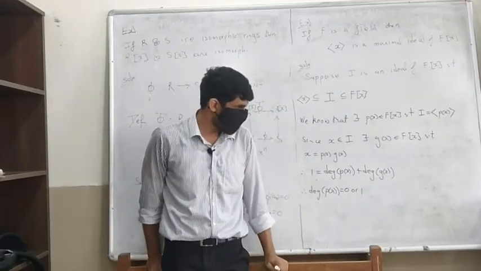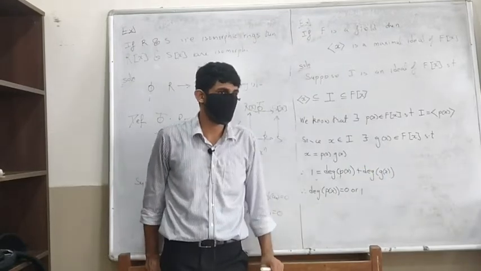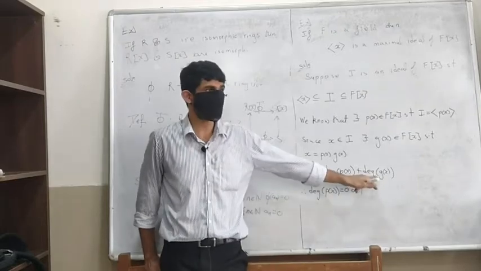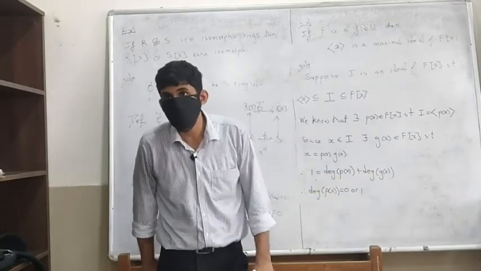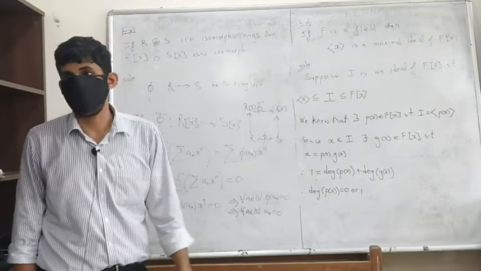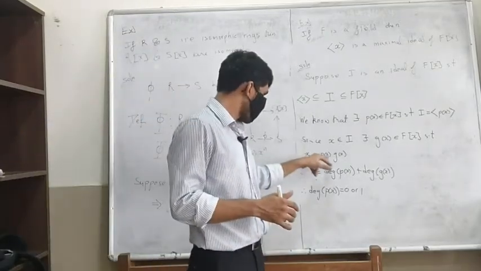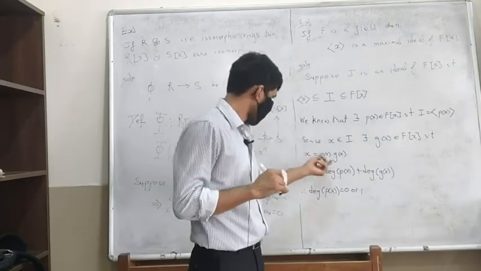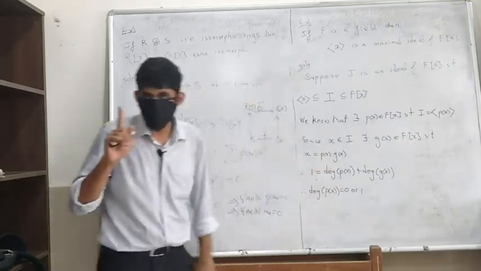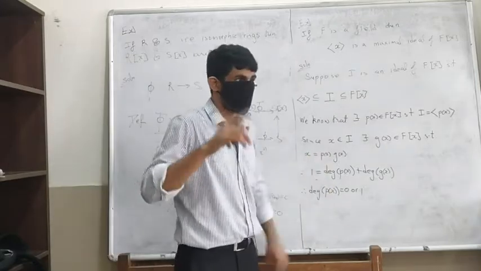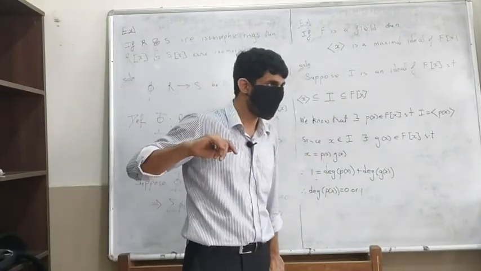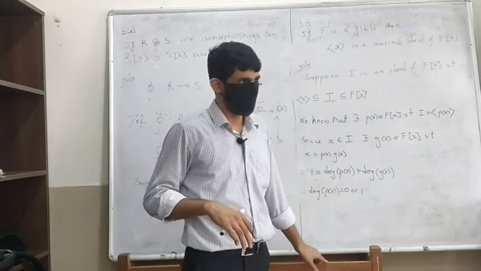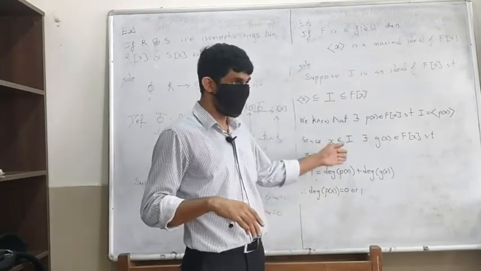If the degree of p of x is 1, that tells us that the degree of g of x should be 0, right? That means g of x is a constant polynomial. So x is p of x times g of x. P of x is a polynomial of degree 1, so you can write p of x as some ax plus b, times g of x, which you can write as, say, some c, because it's a constant polynomial.